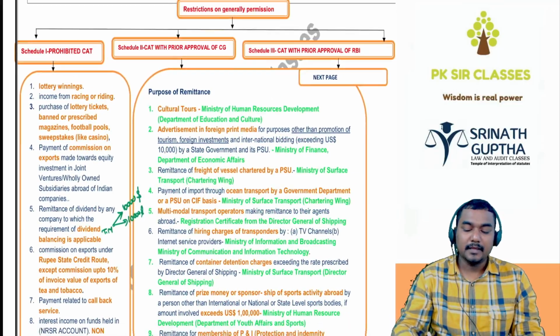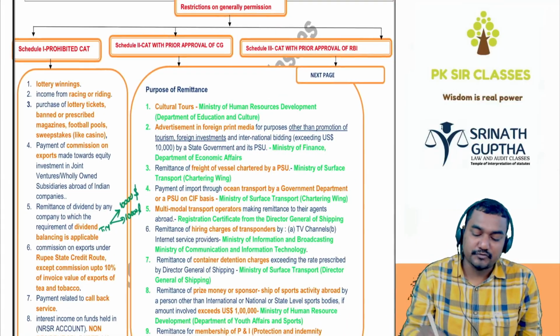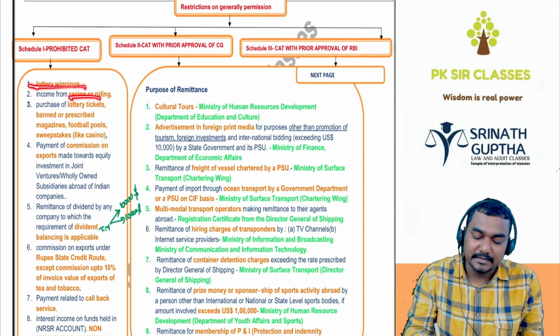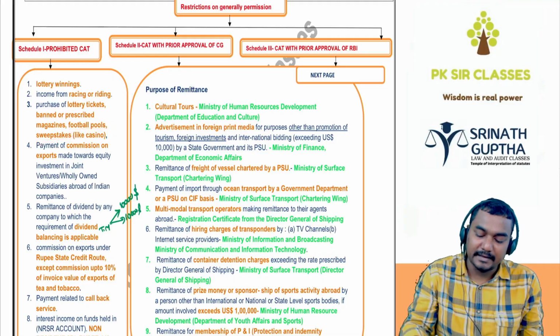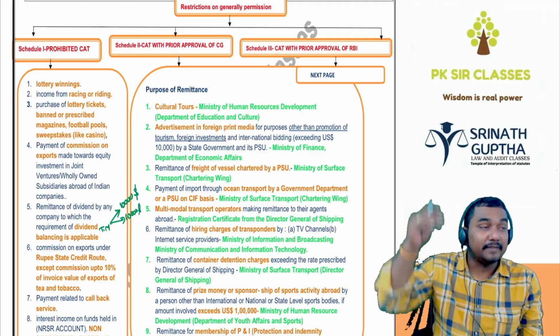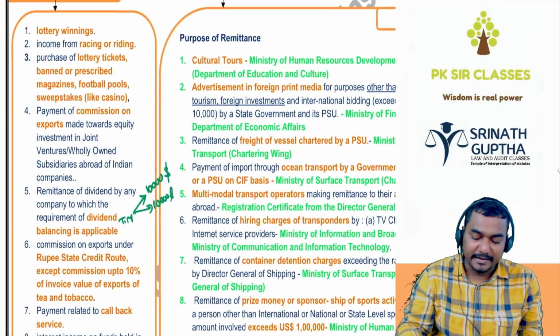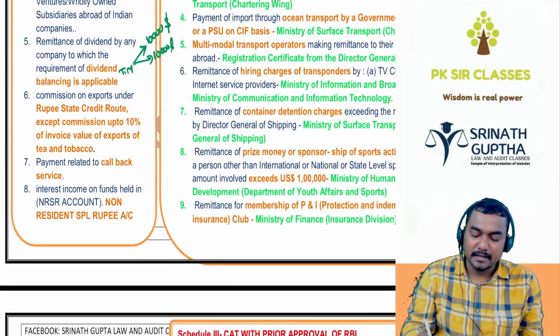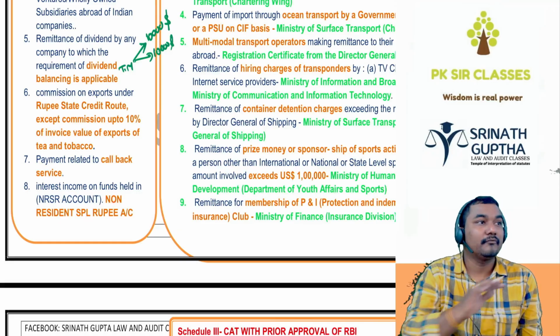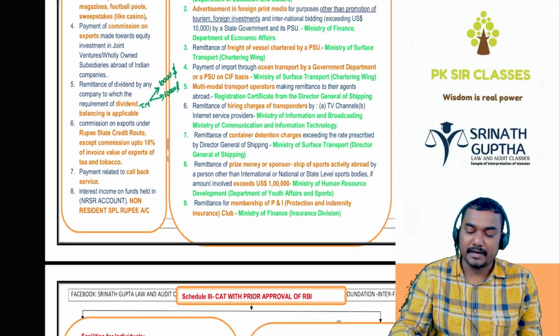This is called prohibited current account transactions. First one is the lottery winnings, racing, riding, lottery tickets, prescribed magazines, football pools, sweepstakes, and commission on the exports for the investment in the wholly owned subsidiary, dividend balancing, and rupee state credit policy, callback services, non-resident special rupee account. For all these transactions, foreign exchange is not allowed.